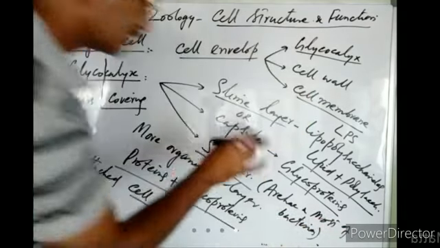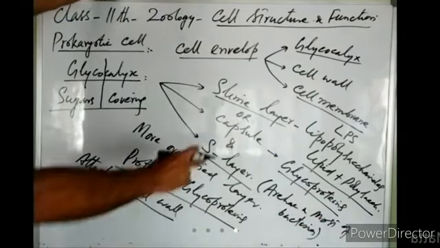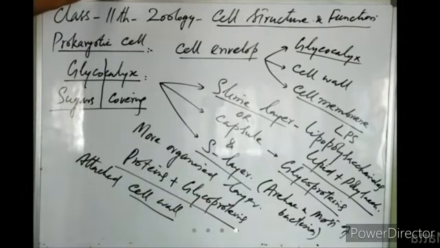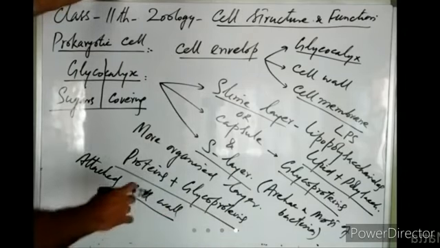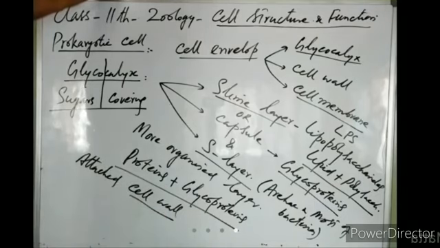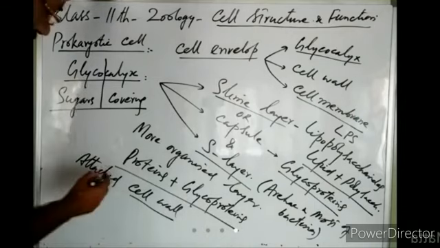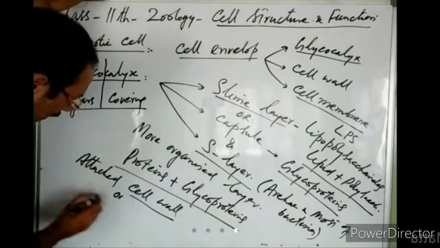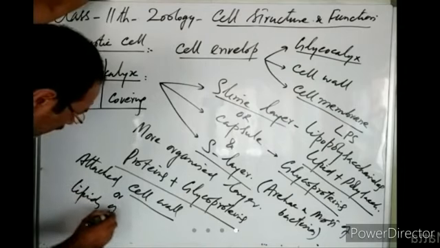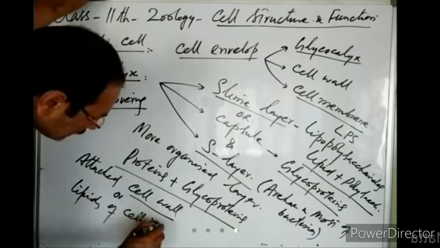This layer is mostly found in archaea. It is found in almost all archaea and most bacteria, the S layer. This S layer is a much more organized layer. It is formed of proteins and glycoproteins. And these proteins and glycoproteins remain embedded in the cell wall or remain attached to lipids of the cell membrane, right? So they may remain attached to the cell wall or they may remain attached to lipids of the cell membrane.